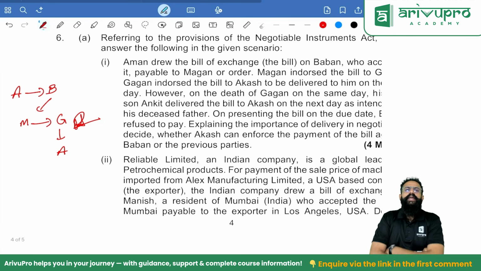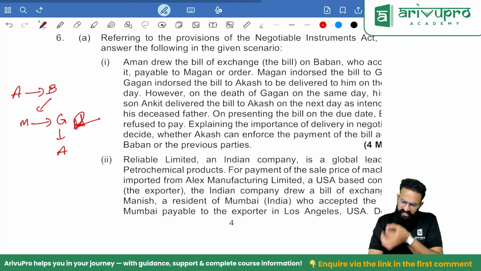Remember, people, endorsement is complete only after signing as well as transferring. Delivery of the instrument has to take place by the party only. Upon the death, you just like that cannot give away the instrument. That cannot be considered as delivery. It is the same party who needs to give, not the one who has passed away. So no, it is not valid. Understood?